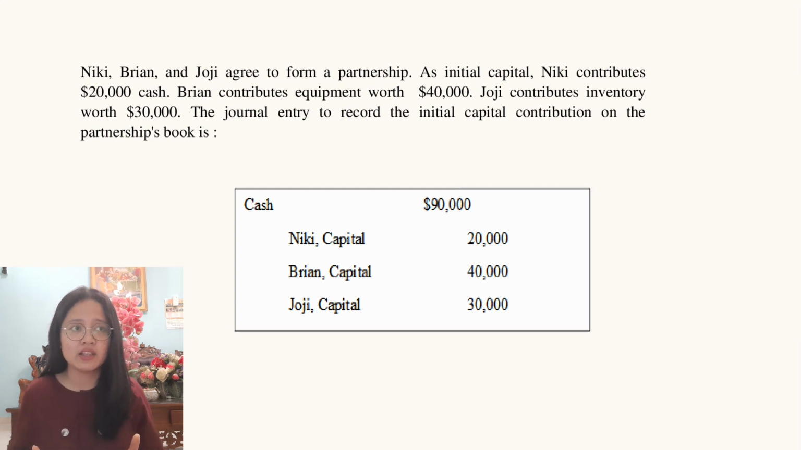Another example, Nikki, Brian, and Joji agreed to form a partnership. As initial capital, Nikki contributes $20,000 cash. Brian contributes equipment worth $40,000. Joji contributes inventory worth $30,000. The journal entry to record the initial capital contribution on the partnership's book is debit on cash $90,000, credit on Nikki capital $20,000, credit on Brian capital $40,000, credit on Joji capital $30,000.